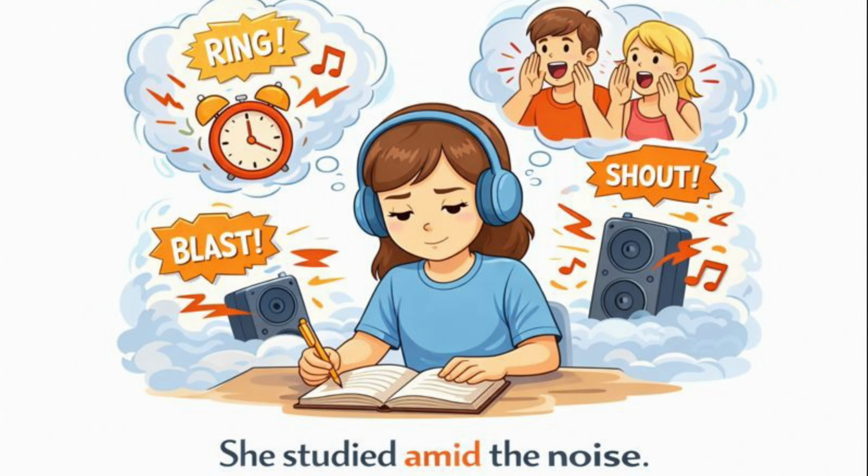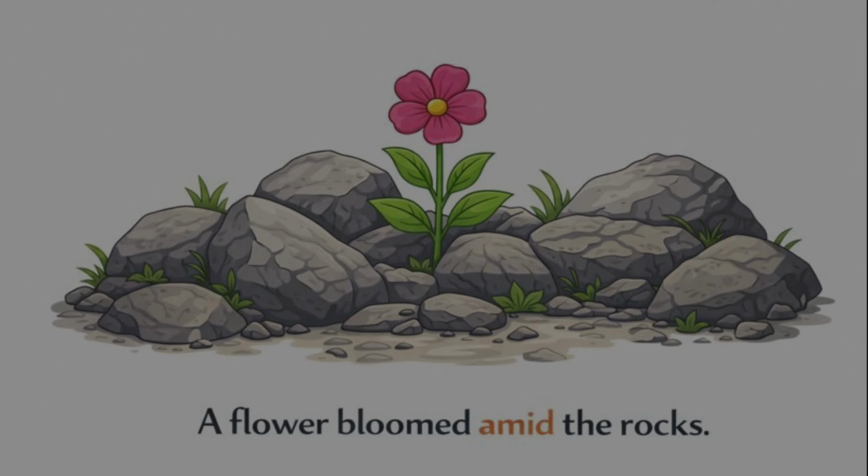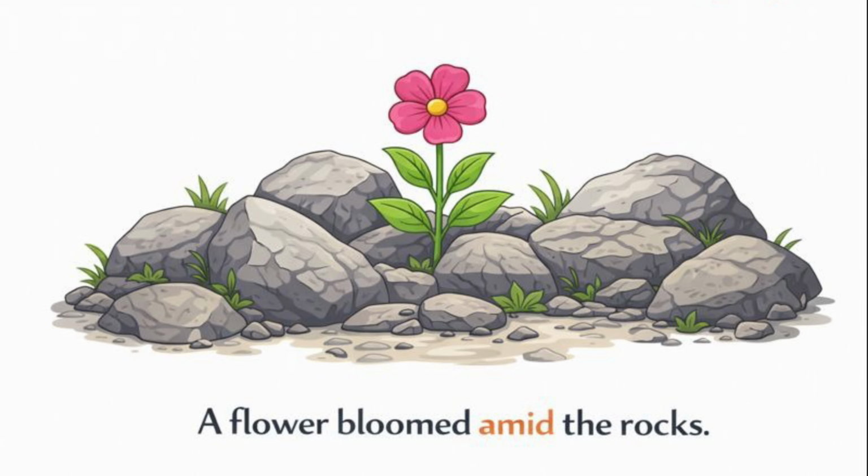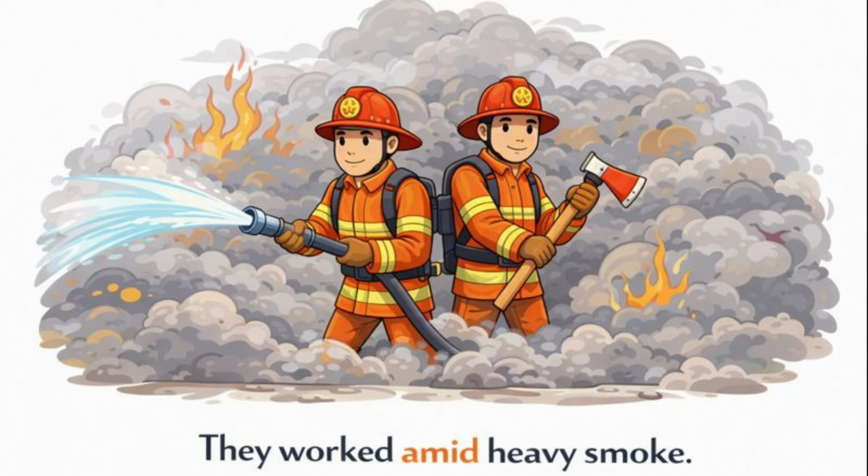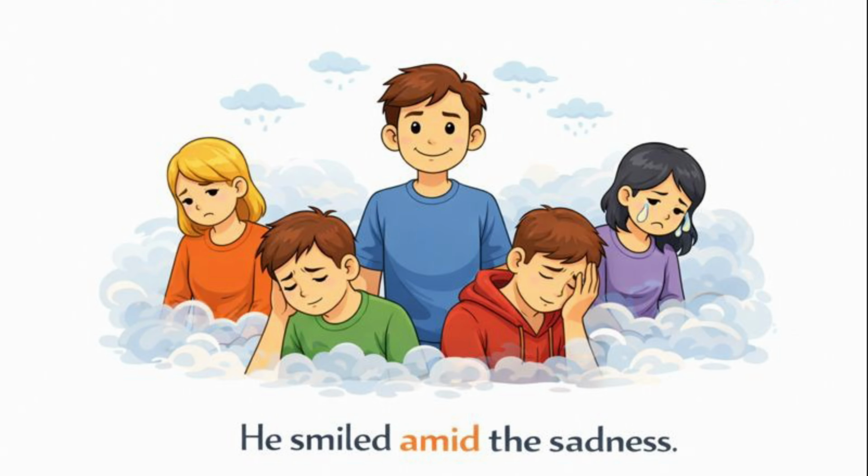Let's move to situations. She studied amid the noise. This shows difficulty around her. Now consider nature. A flower bloomed amid the rocks. It is surrounded by stones. Let's look at serious situations. They worked amid heavy smoke. This shows surrounding danger. Now imagine emotions. He smiled amid sadness. The feeling exists around him.